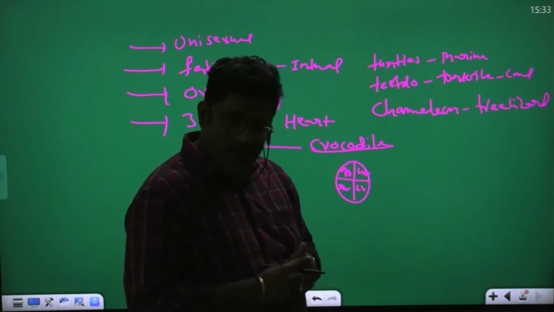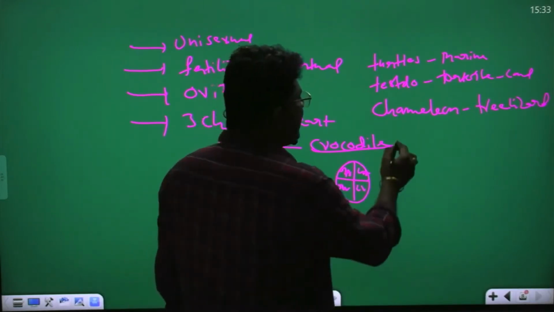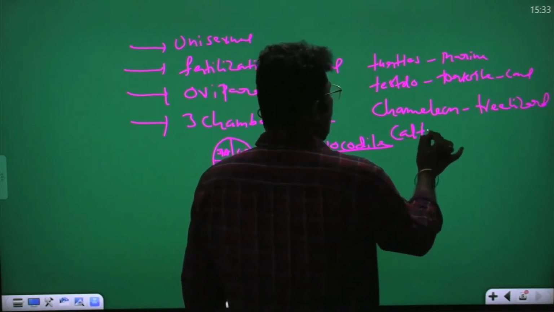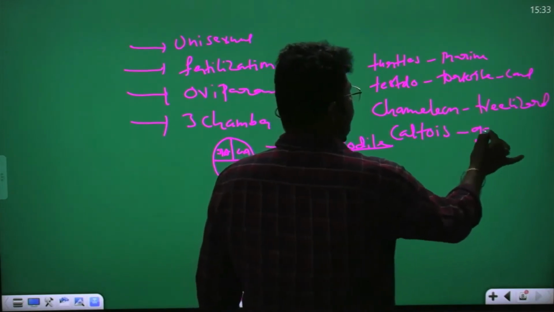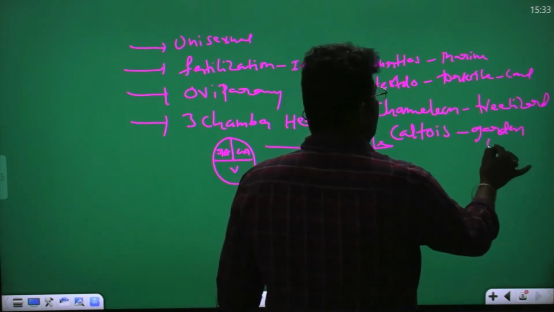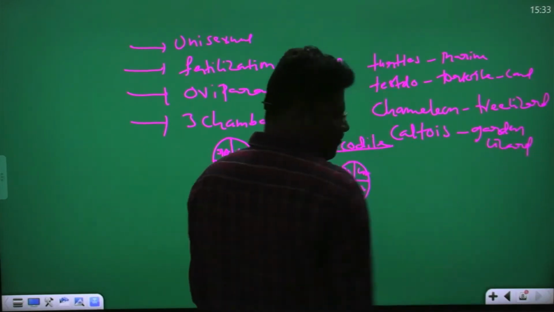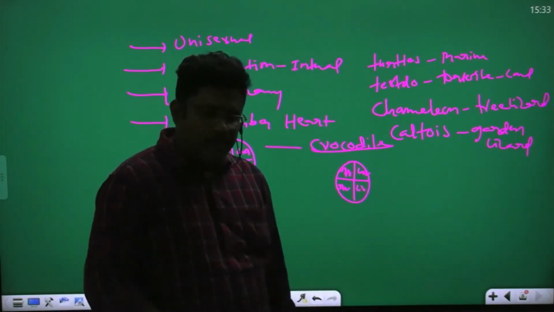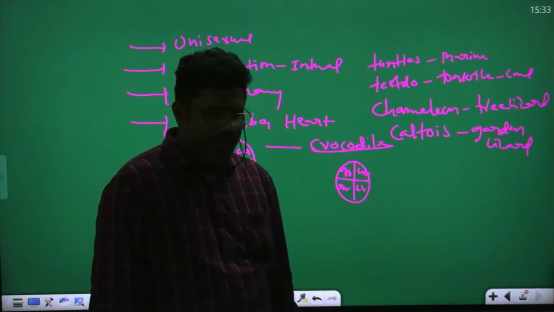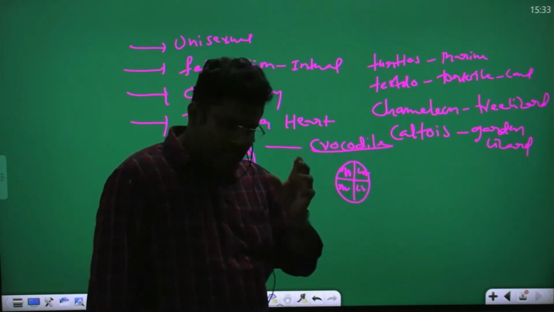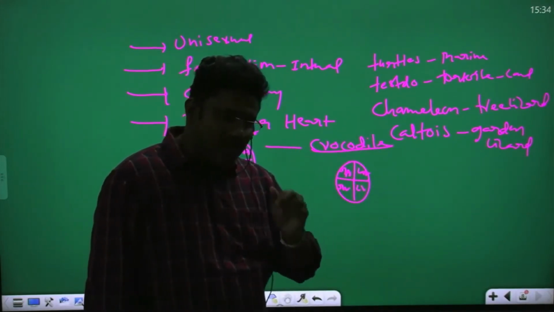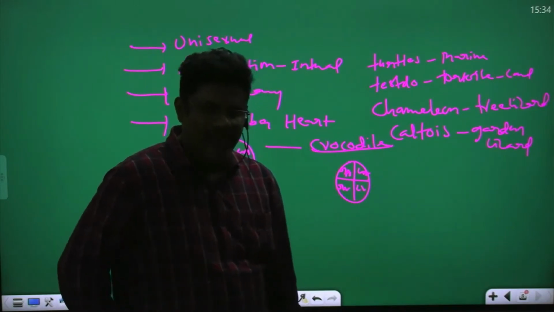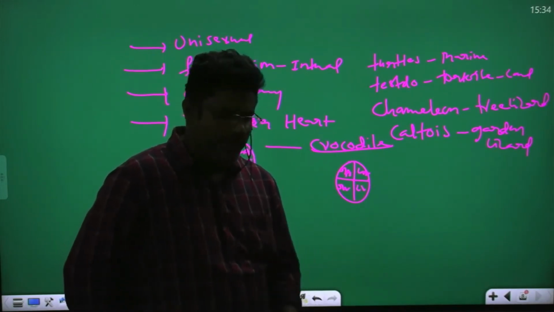Take Calotes. Calotes is a garden lizard. You know the garden lizard? No, salamander belongs to amphibia. This is Calotes. Calotes is called the garden lizard, in Telugu 'thonda'.